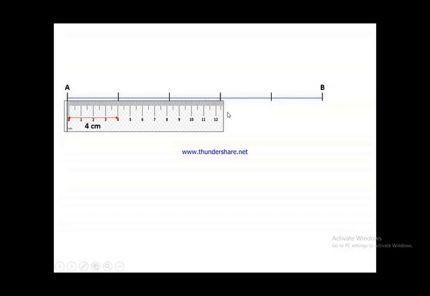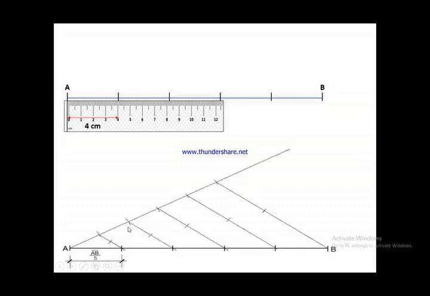Should I follow the graphical method after Thales theorem, or should I use the ruler directly to divide the line into 5 equal parts? Why should I use the graphical method, or why should I use the ruler directly? We have to have an answer of this why within us.